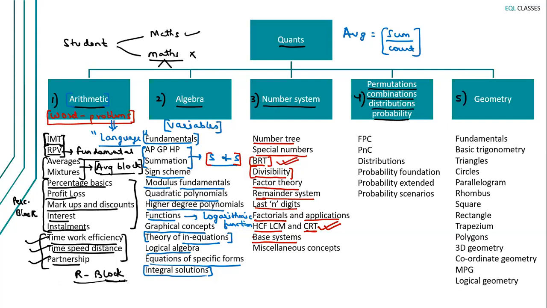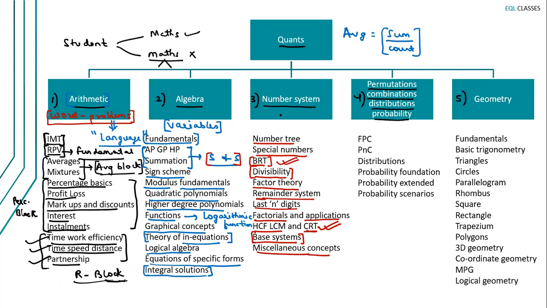Not very important, but it's important from the standpoint of revision. Because if you understand base systems, it's an indicator that you've understood everything else in number system. And any concept or any topic which does not belong to any of these categories that we have created, I'll call it miscellaneous. So miscellaneous concepts in number system. See, the scope of this topic is infinite. You can create infinite number of questions in number system. Okay. So this breakup will take care of most of it.